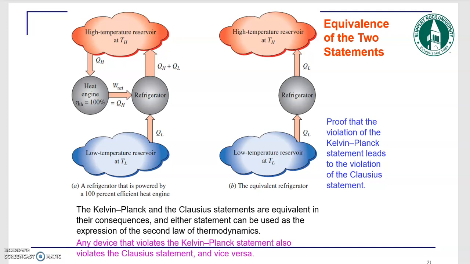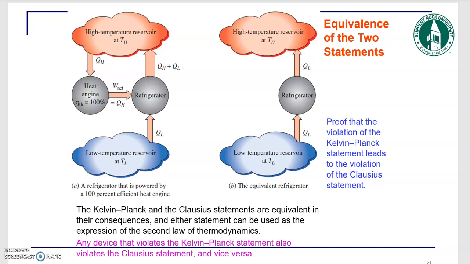So what you see here is the heat engine receiving heat from this high temperature source and producing some work, and there is no heat transfer between the heat engine and the sink, or the low temperature reservoir. So this violates the Kelvin-Planck statement, right? That was the Kelvin-Planck statement.